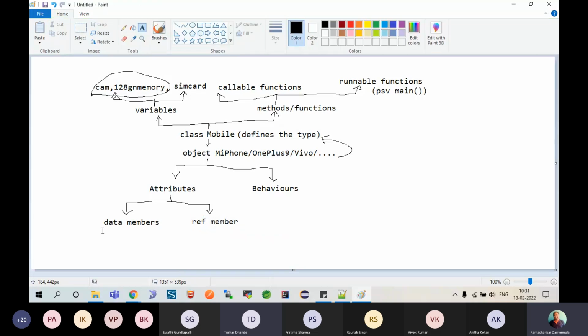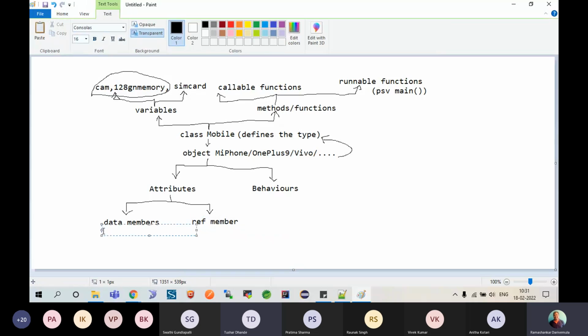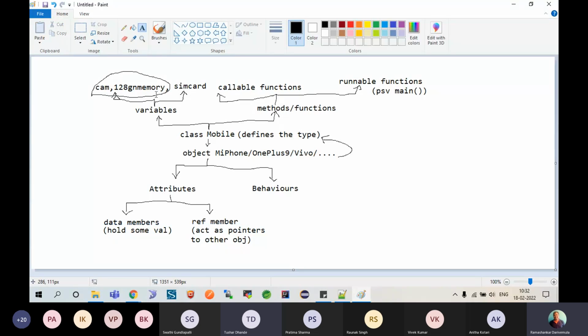So basically, these data members hold some value, whereas these reference members act as pointers to other objects. Let's say if you take SIM card in this case, the SIM card actually points to either Airtel or Idea or Aircel or Reliance or Tata Docomo, Vodafone, right or wrong.